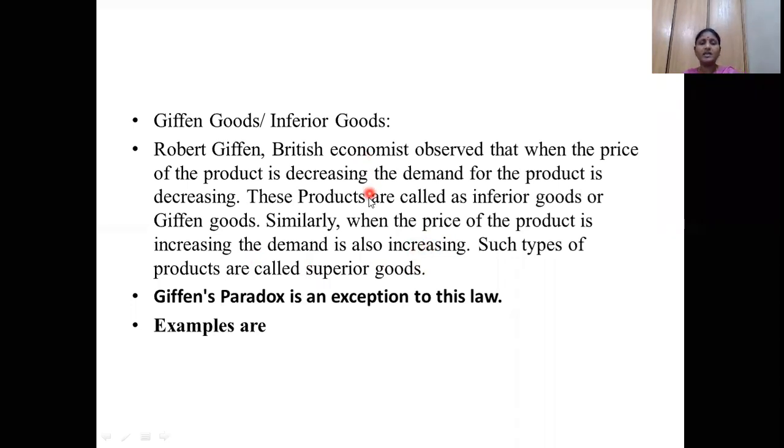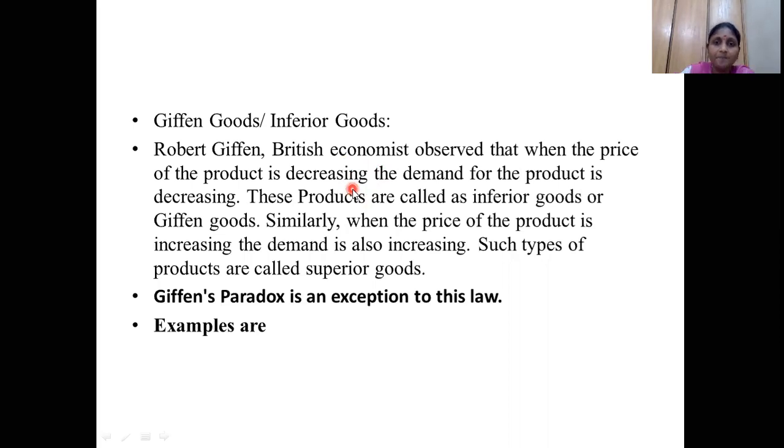See here, Giffen goods are nothing but the inferior goods. What type of goods are called inferior goods? Yesterday I explained. The examples we can take: normal bread, off-branded ketchup. These are all things which are not branded items or are less costly items. Generally, some consumers prefer such items because of their financial situations.